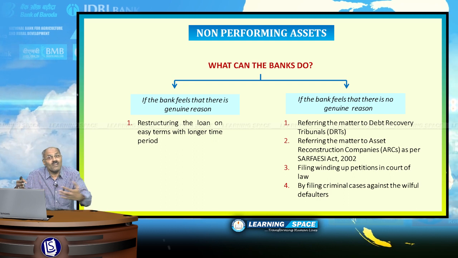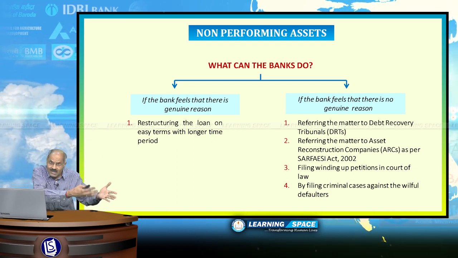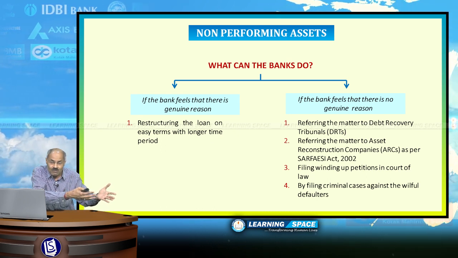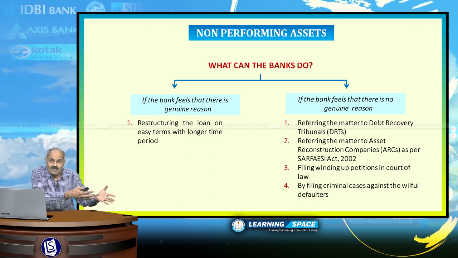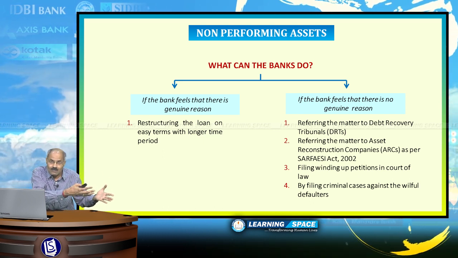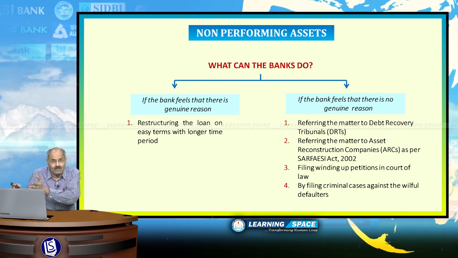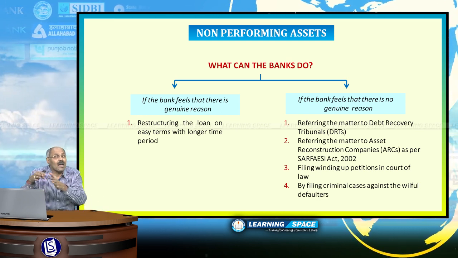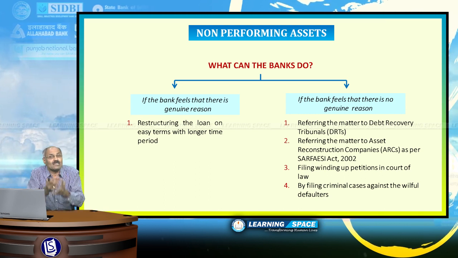When a customer fails to pay back, there may be a genuine reason. Some earthquake occurred. How can the customer pay back? Floods occurred. How will the customer pay back? Like that, there may be genuine reasons. Second one is, there is no genuine reason. So, what the banks can do under genuine reasons and what the banks can do when there is no genuine reason, I have listed the options.